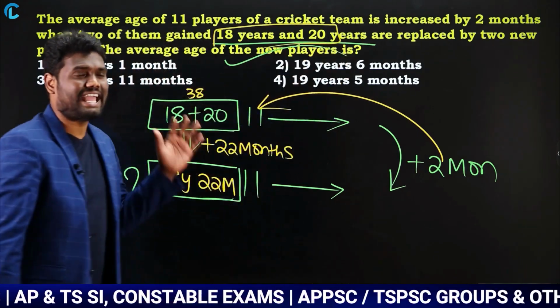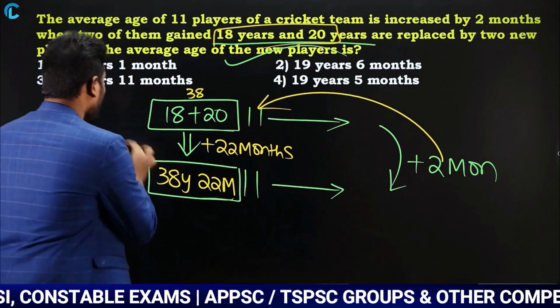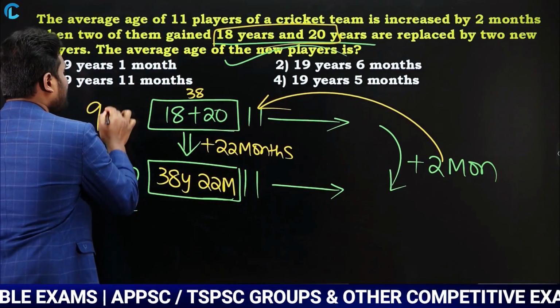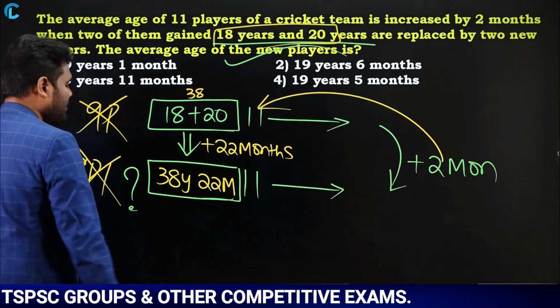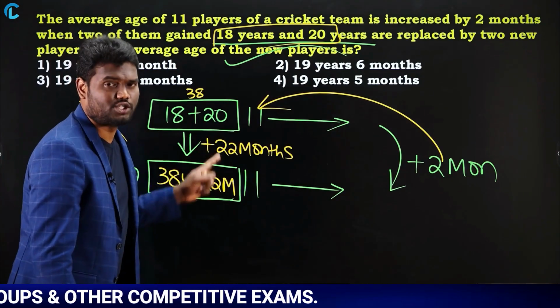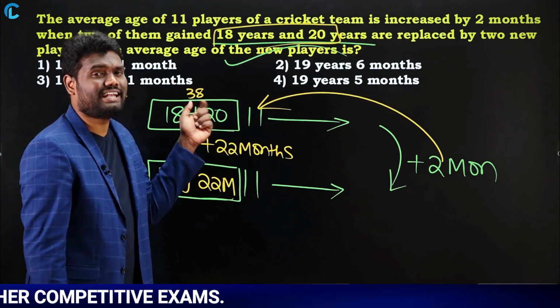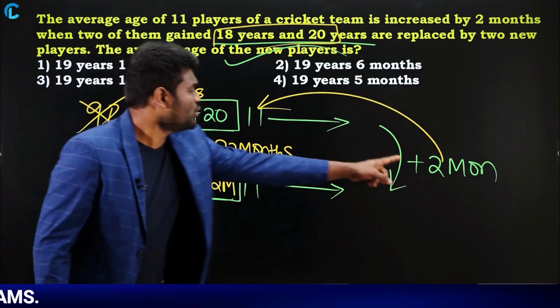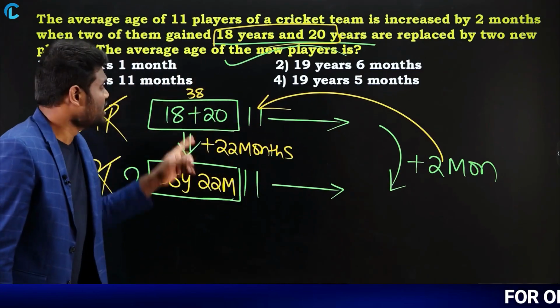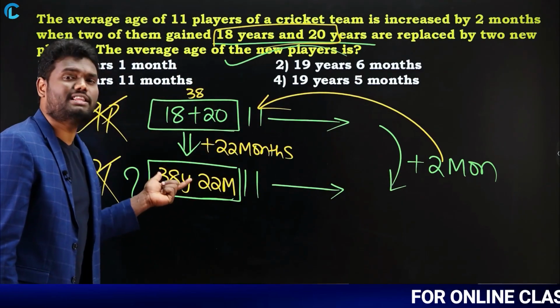2 plates of age 18 years, 19 years are replaced, which means the remaining 9 plates are constant. You can neglect those 9 plates. Your concentration should be only on these 2 plates. So 2 plates of age 38 years are replaced with 2 new plates. These 2 new plates are 2 into 11, 22 months extra. So 38 years, 22 months is nothing but these 2 new plates.